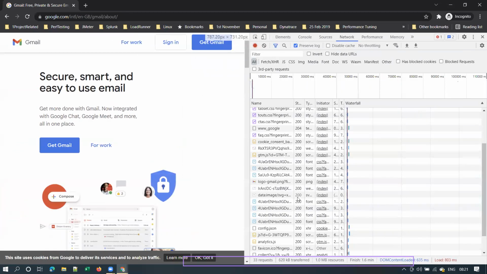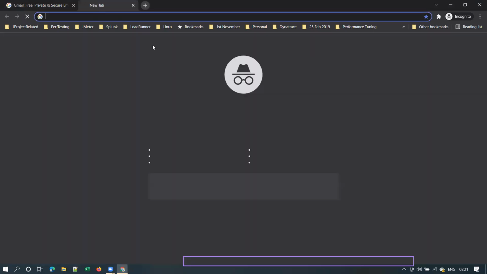So this page took almost 1.5 seconds to load completely. That is the speed of this page.